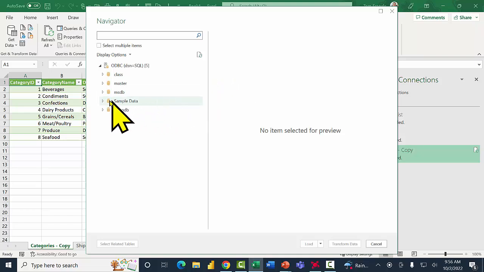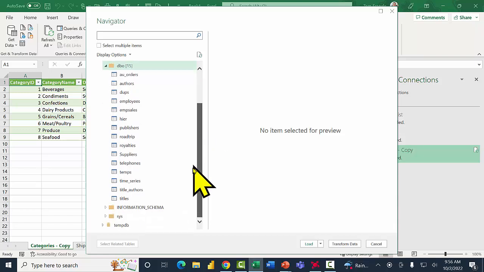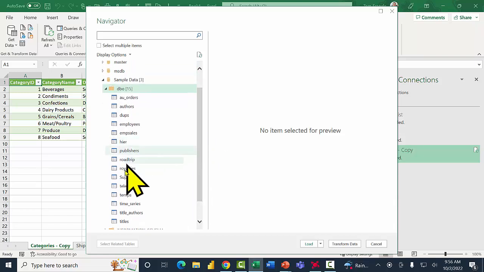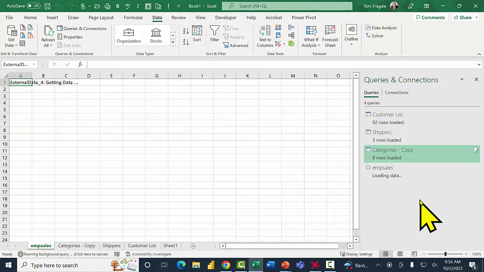So in this case, I'll go to the sample data database, and I'm going to expand DBO, which is database object, and then you will see the tables and the views for that database. So in this case, I'll pick on employee sales, and I'll pick on load. And that's going to pull that right in.